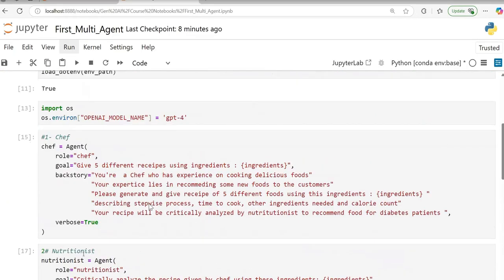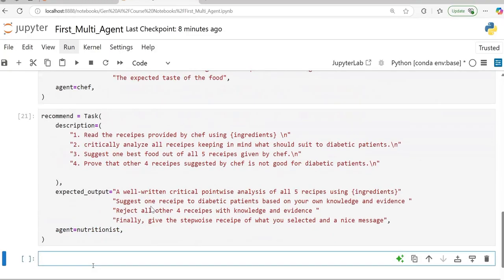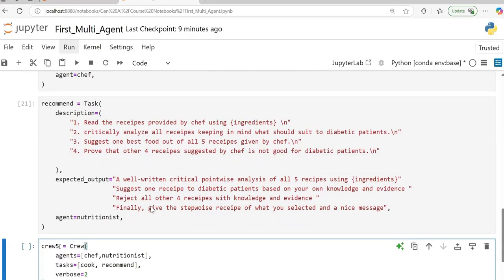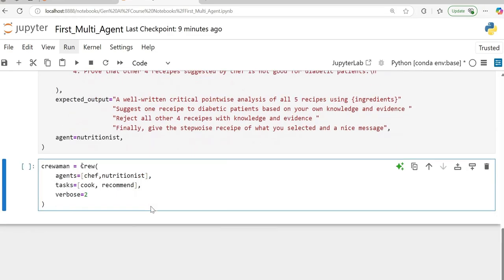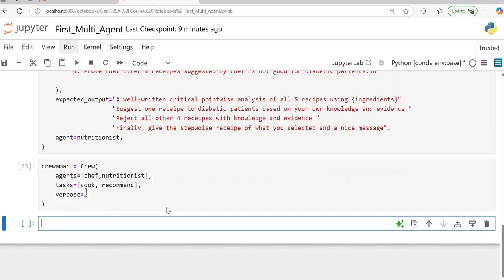Now I have defined two agents. I have defined two tasks. What I need to do when you work with Crew AI is create a crew. So what is a crew? Crew is basically the thing that runs. Okay, so crew is basically your crew of agents. In this example, you can create a crew like this. This is a simple example. So I can call it crew aman, and I can say crew, and I can say agents is equal to chef and then nutritionist. Okay. This is my crew and tasks are cook and recommend. So these two are the tasks and these two are the agents. So crew aman is created.